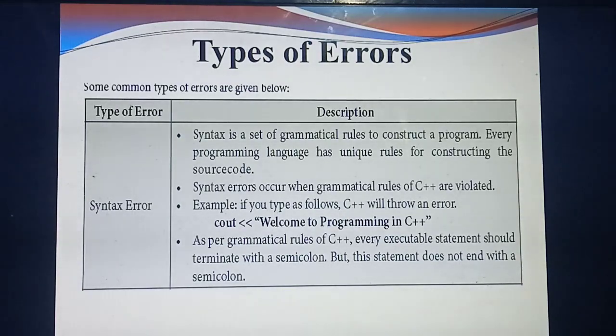Understand? All these things are already preloaded in the software itself. While you are compiling, each line will be checked by the compiler. If any error is there, it will automatically throw the error. How will it throw the error? Each line will be checked against the grammatical rules. For example, if you miss a semicolon, it will throw an error that the semicolon is missing, based on the grammatical rules. That is called a syntax error.